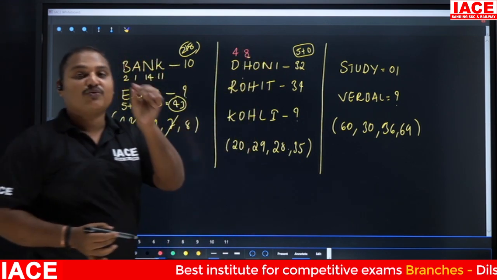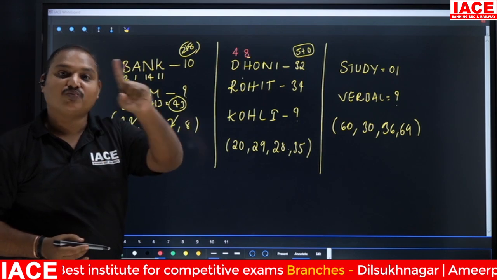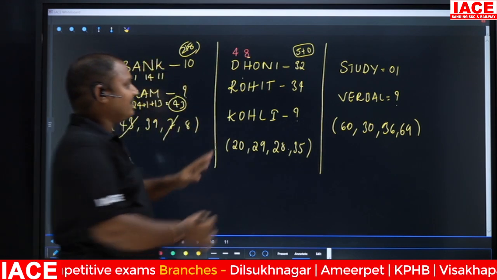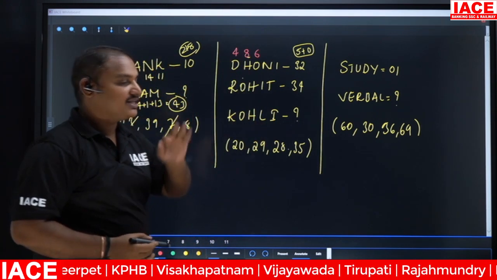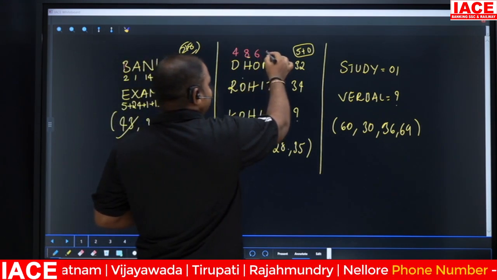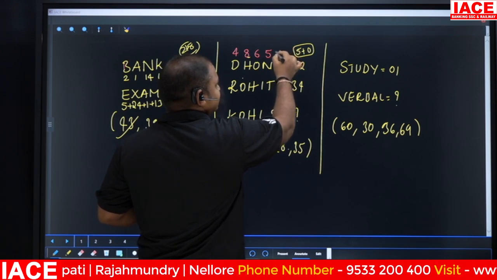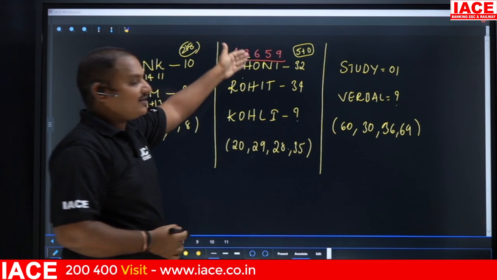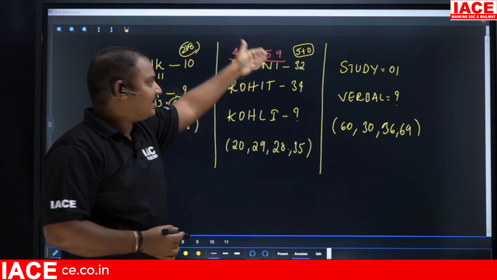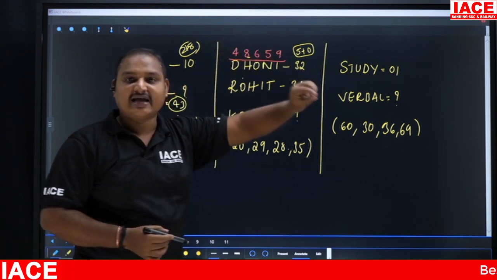Instead of taking O as 15, they have taken 1 plus 5, 6. Next, N is 14, that means 1 plus 4, 5 they have taken. And this is 9. If you add these numbers, 4 plus 8 is 12, 18, then 23, plus 9 is 32.